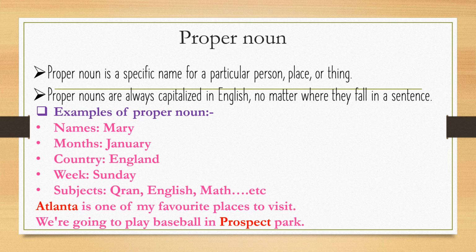Atlanta is one of my favorite places to visit. Atlanta is a name of a place, so it should be capitalized even if it's in the middle or the end of a sentence. Second example, we're going to play baseball in Prospect Park. Prospect Park is a name of a park, so it should be capitalized even if it's in the end of a sentence.